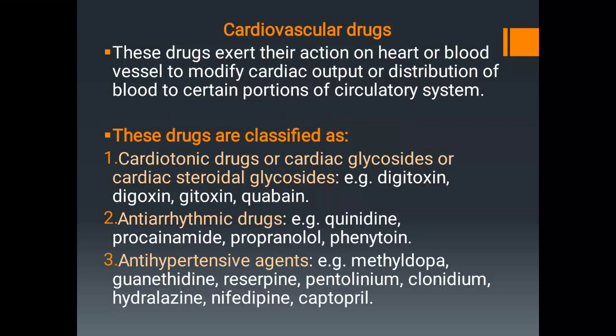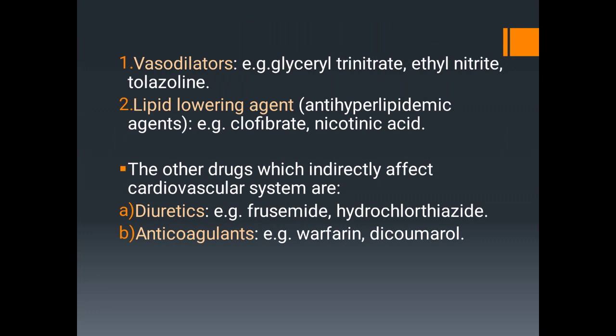Examples of cardiotonic drugs are digitoxin, gitoxin, digoxin and ouabain. Antiarrhythmic drug examples include quinidine, procainamide, propranolol and phenytoin. Antihypertensive agent examples are methyldopa, guanethidine, reserpine, pentolinium, clonidine, hydralazine, nifedipine, captopril, etc. Vasodilators examples are glyceryl trinitrate, ethyl nitrate and tolazoline.